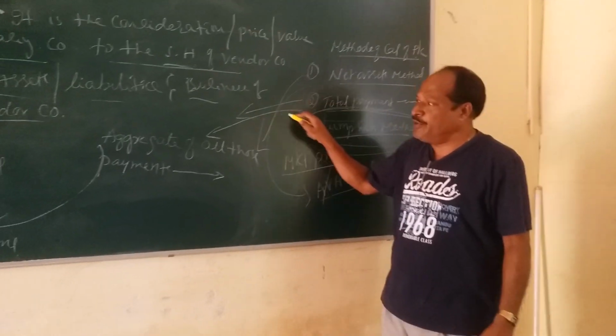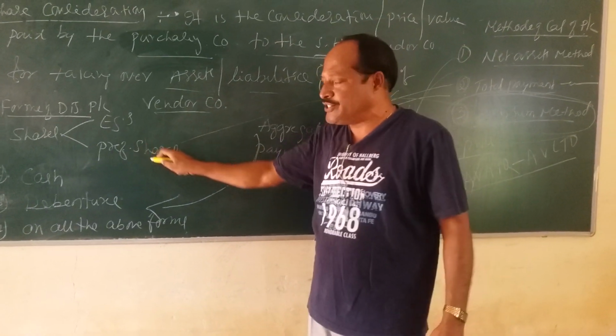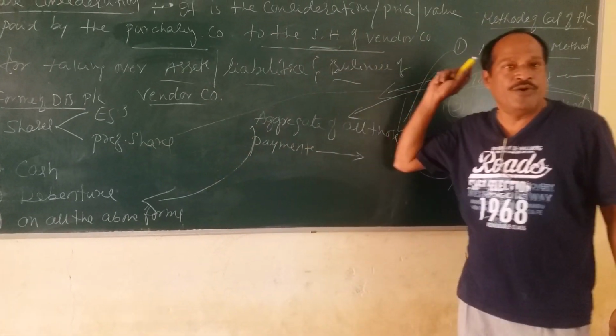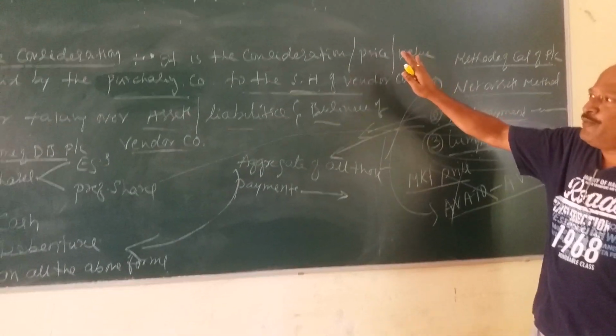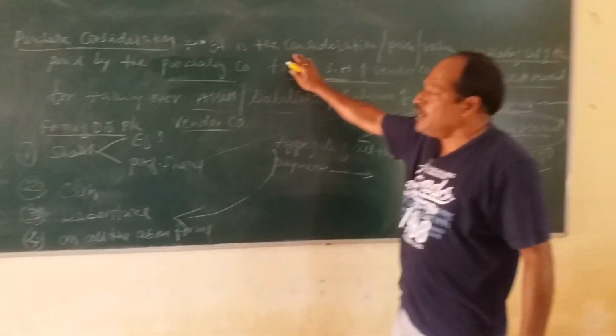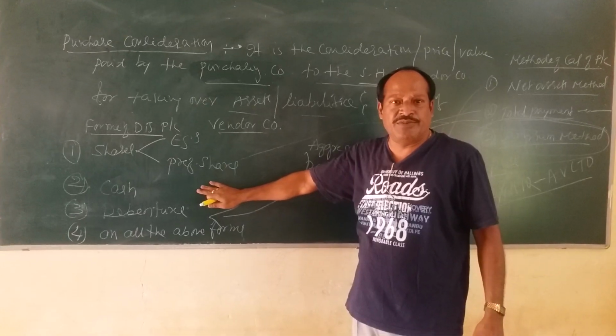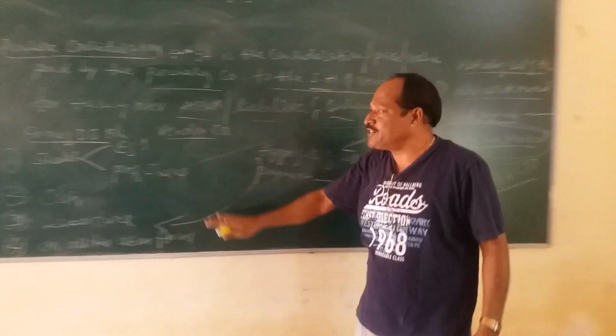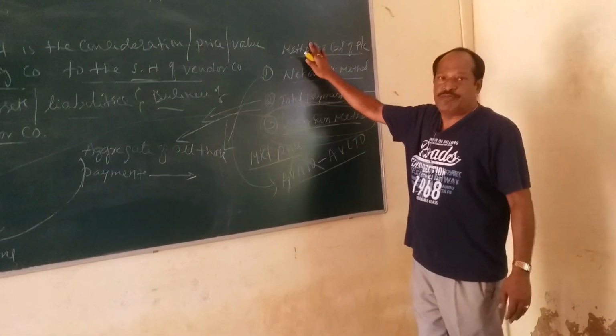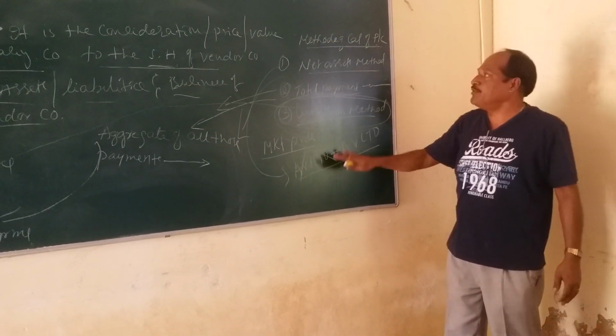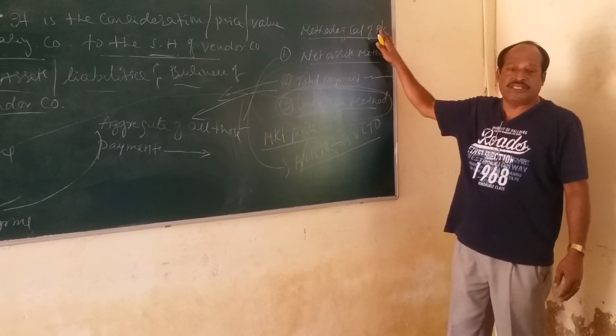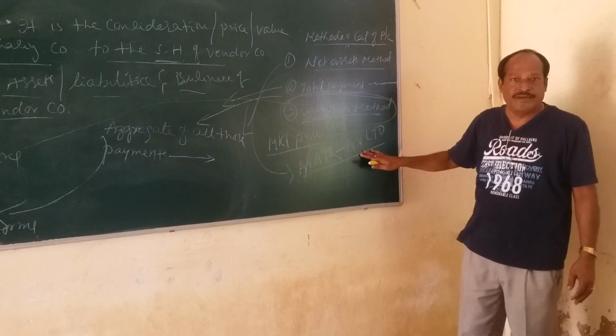Of course, that can be discharged in different forms like shares, debentures, cash, etc. So this is the meaning of purchase consideration, how it is discharged by the purchasing company to the shareholders of vendor company, and how it is calculated, that means the methods or types of calculation of purchase consideration.